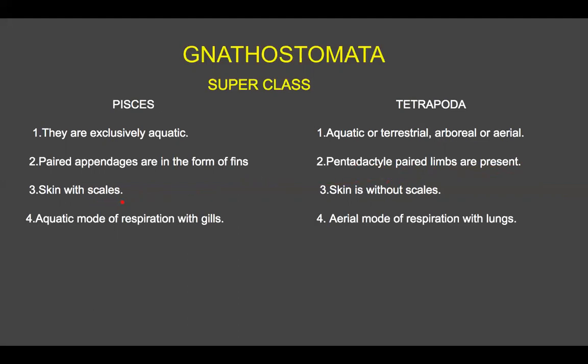Skin has scales in the case of Pisces, while skin is without scales in the case of tetrapods. Pisces have an aquatic mode of respiration with gills, and in the case of Tetrapoda there is an aerial mode of respiration with lungs. In these animals, lungs are very well developed.